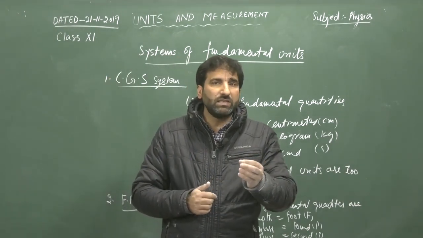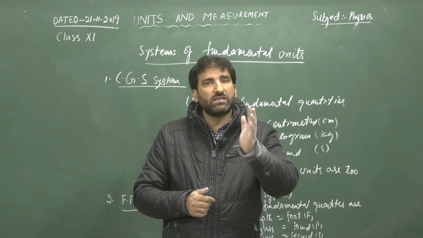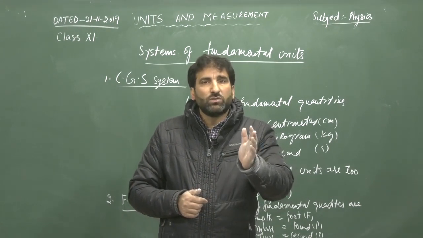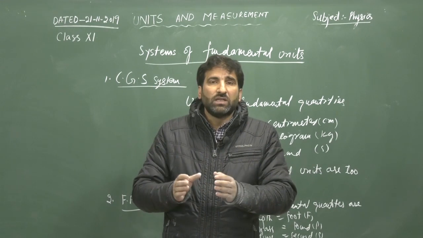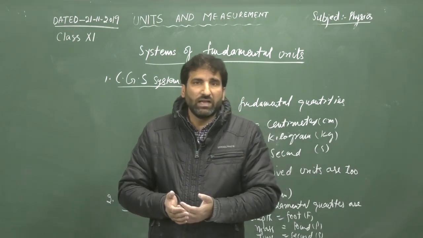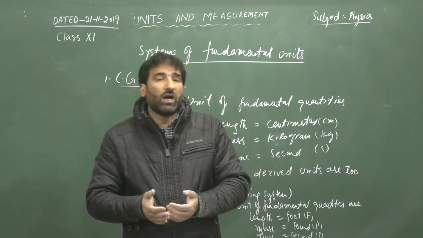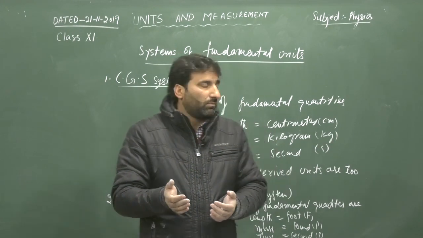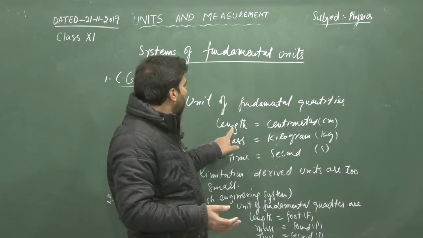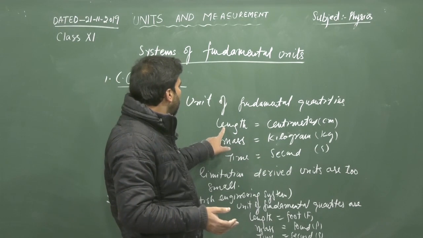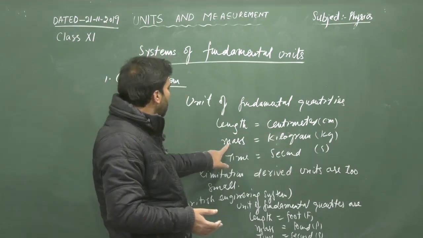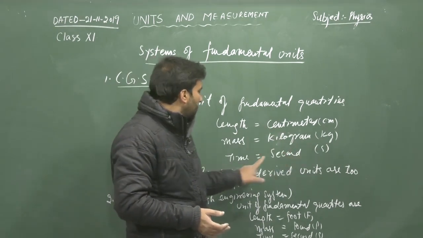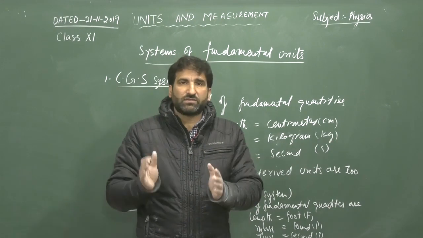C stands for centimeter, G stands for gram, and S stands for second. So in this unit system, the physical quantities of length, mass, and time are measured in centimeters, grams, and seconds. Length is measured in centimeters, mass is measured in grams, and time is measured in seconds.